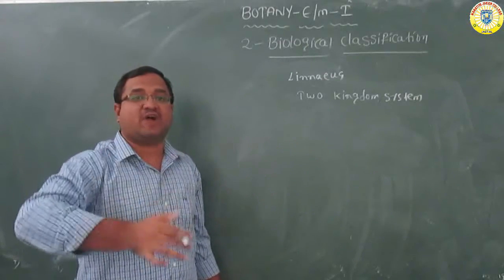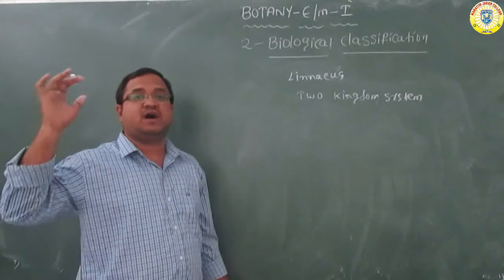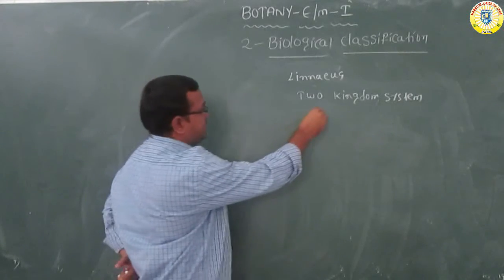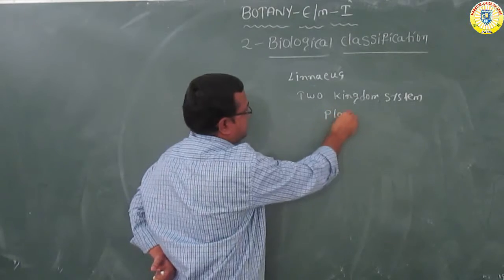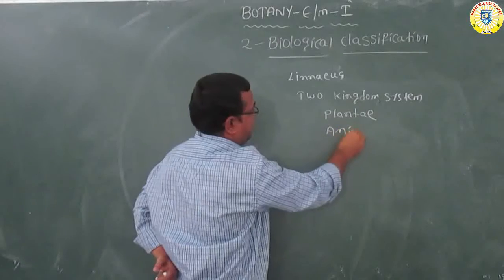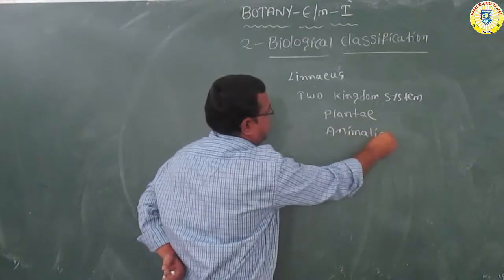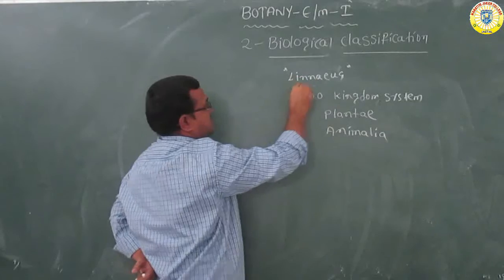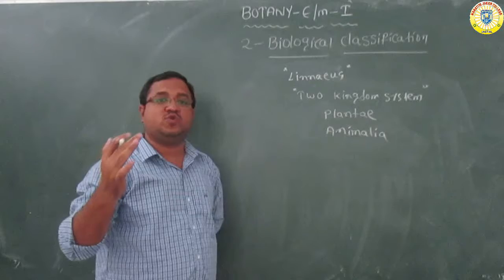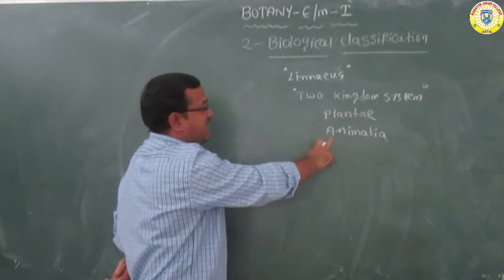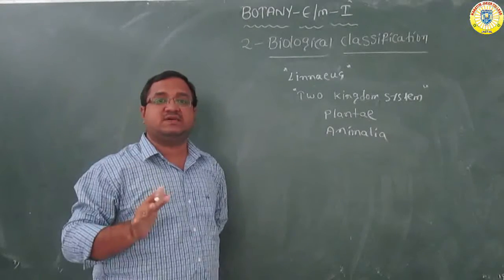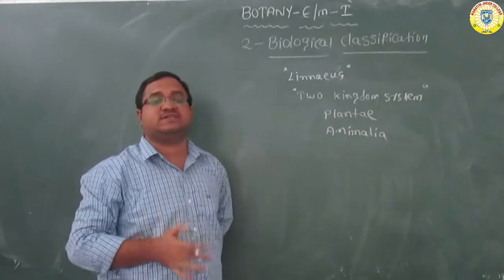According to Linnaeus, what are the two kingdoms? All the living organisms he categorized into two kingdoms. The first one is Plantae. The second one is Animalia. So this is the two kingdom system of classification. In Plantae, he included all plants. In Animalia, he included all animals.